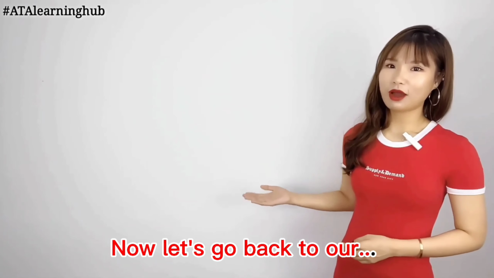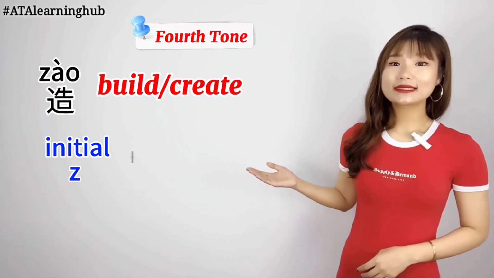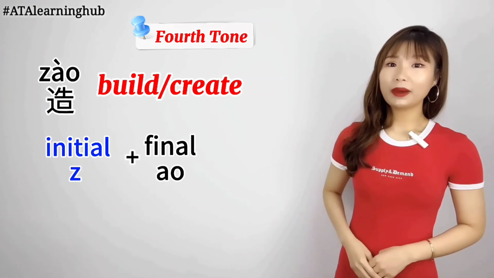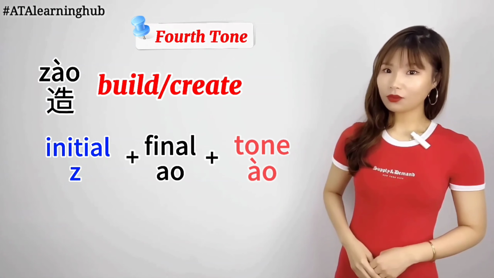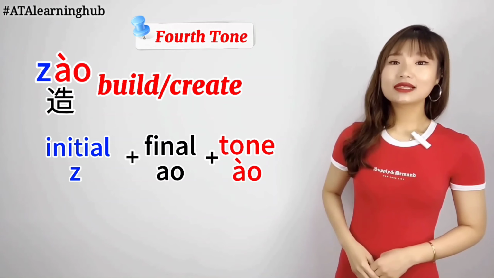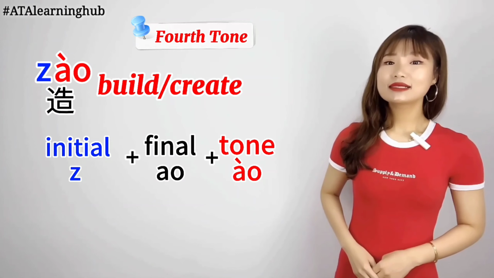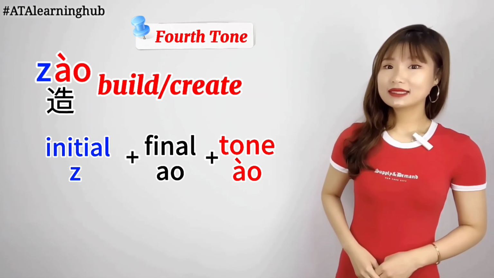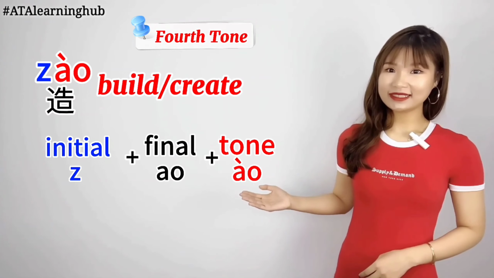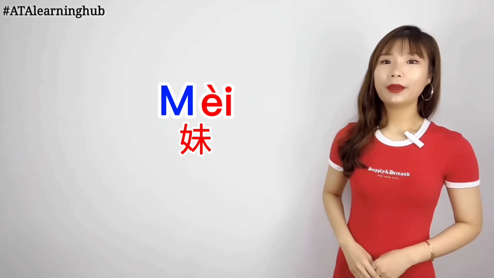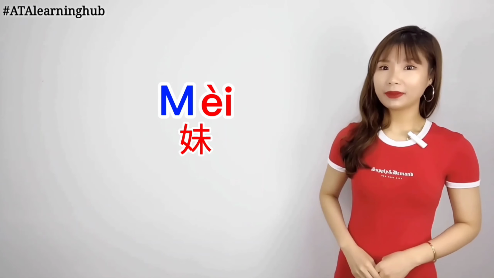Now let's come back to our fourth tone. Initial z, final ao combined with the fourth tone: 自傲, 造, 造, 造, build, create. Exercise. Mei, mei, mei, mei. Little sister.